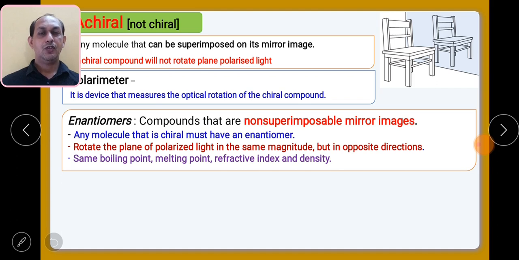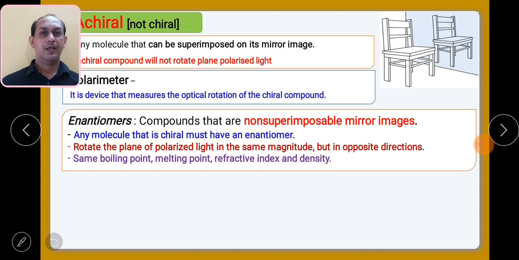Remember that enantiomers are two compounds which have optical rotation that is equal but in opposite direction. Suppose one enantiomer has plus one, then the other will have it in the minus direction. So they will rotate the plane polarized light with the same magnitude but in opposite direction.